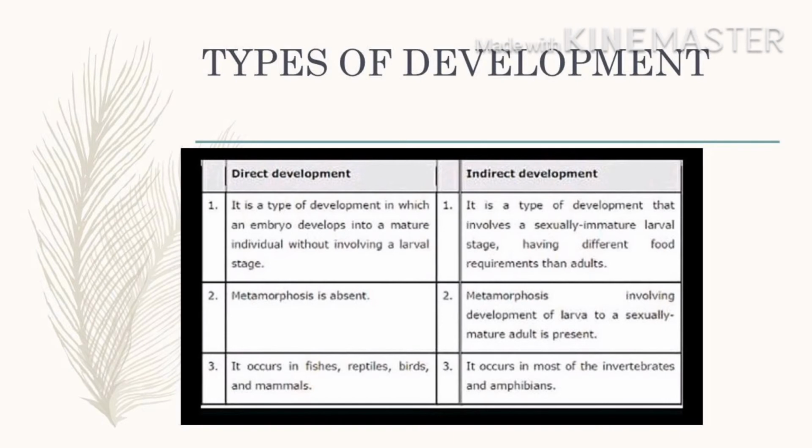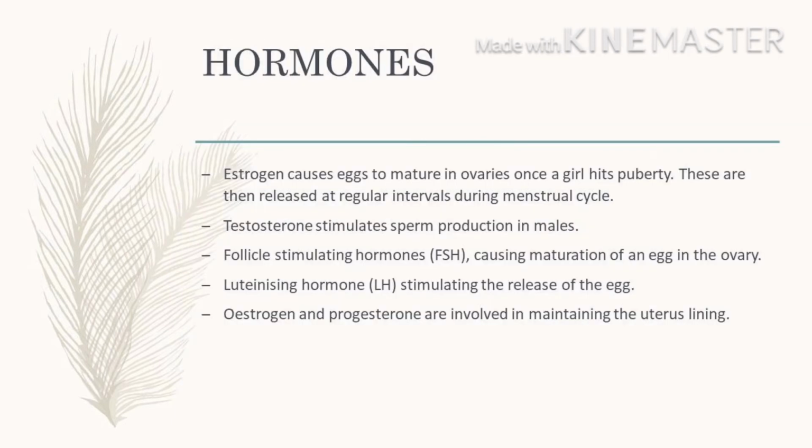Indirect development, on the other hand, is a type of development that involves a sexually immature larval stage having different food requirements than adults. Here, metamorphosis involving development of larva to a sexually mature adult is present. And lastly, it occurs in most of the invertebrates and amphibians.